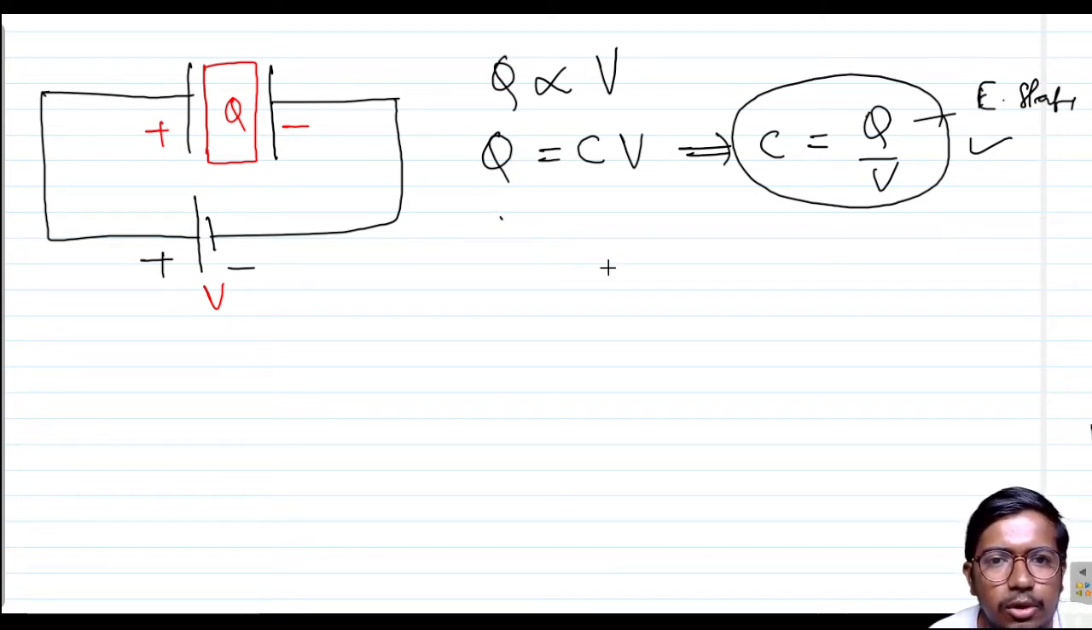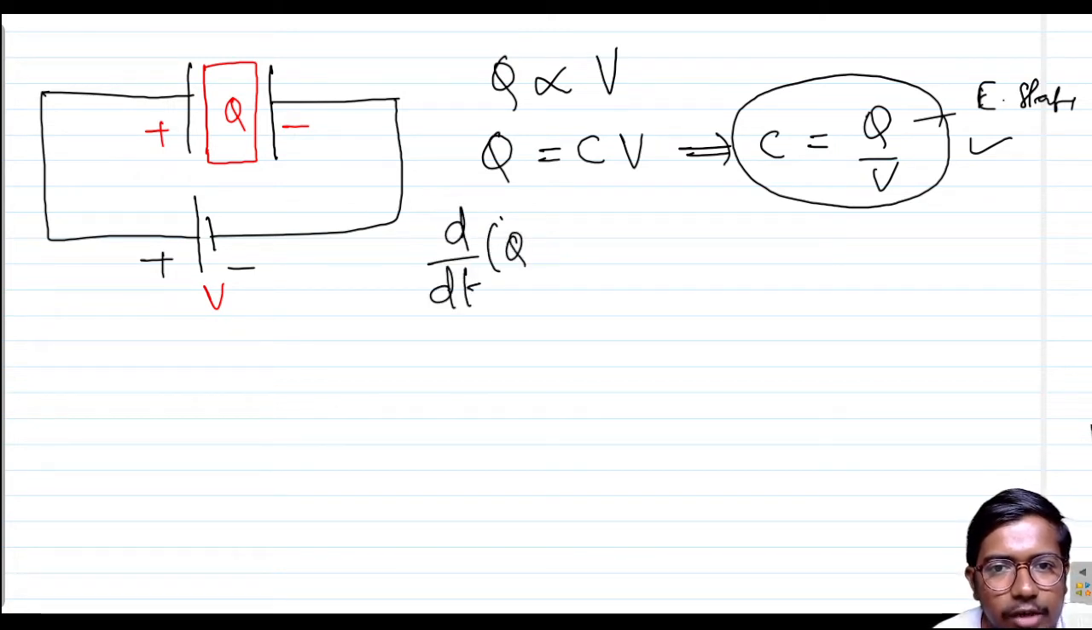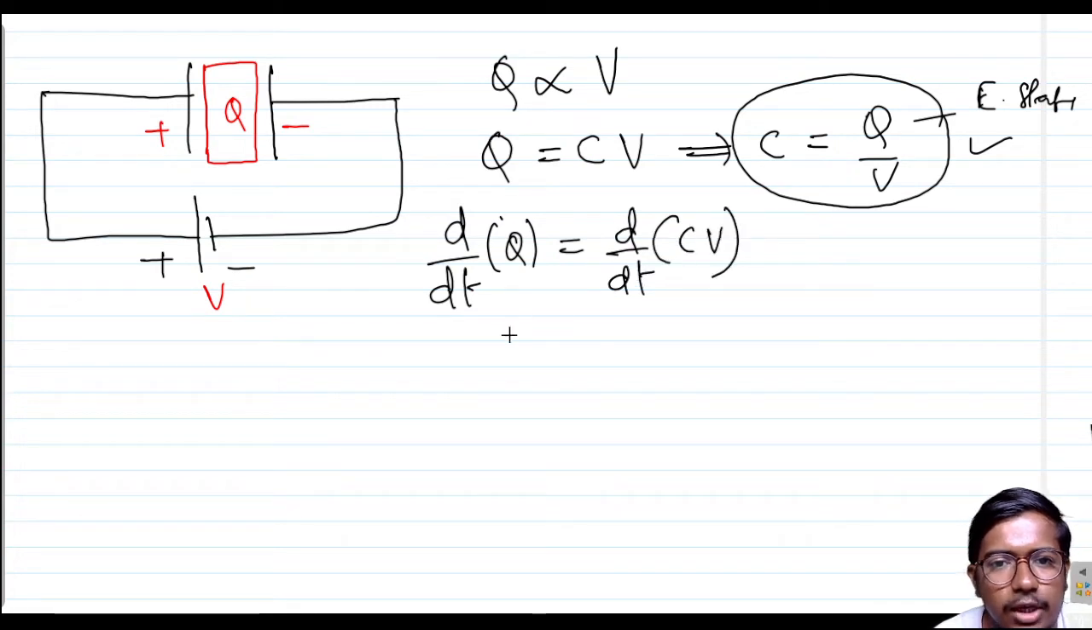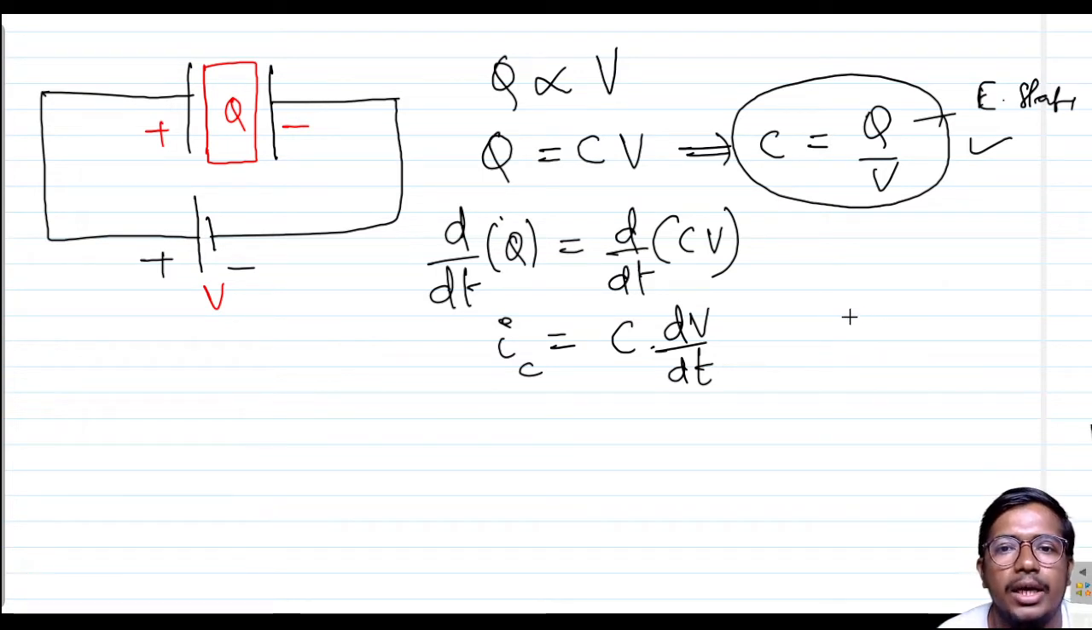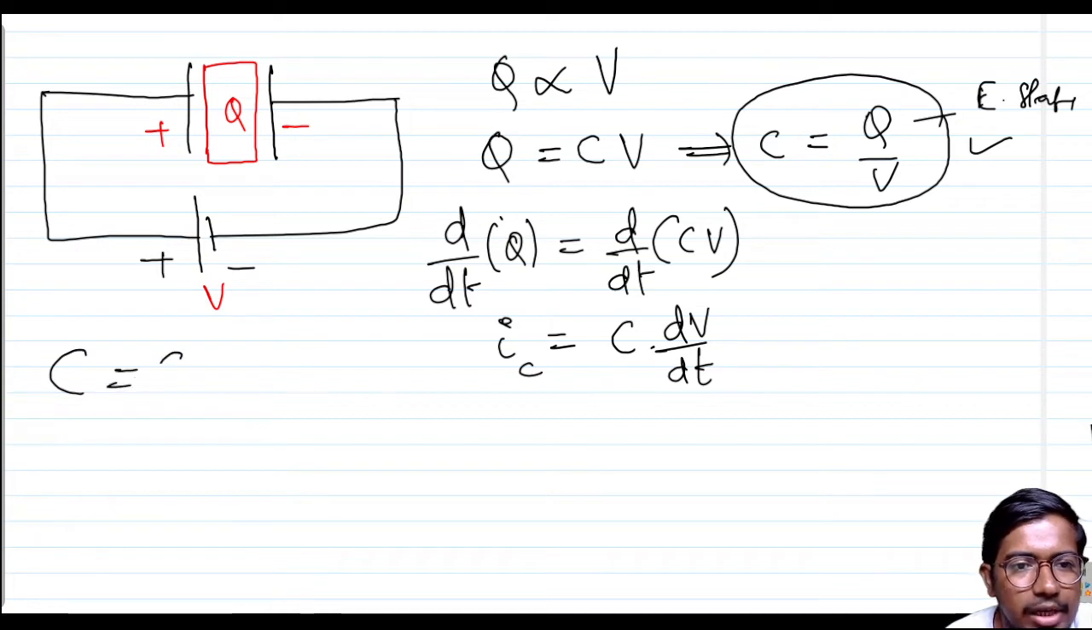So Q is equal to CV. If you differentiate on both sides, d by dt of Q is equal to d by dt of CV, which gives the current flowing through the capacitor, equal to C into dV by dt. In the other form, V into dC by dt, where C is a constant which depends on the physical dimensions. I am writing here C is equal to epsilon A by D.